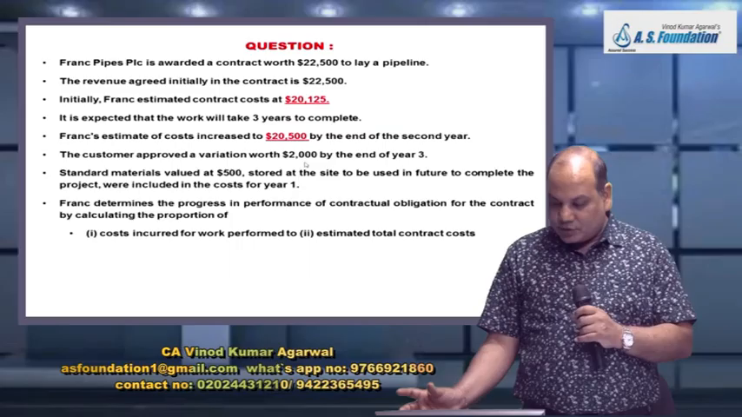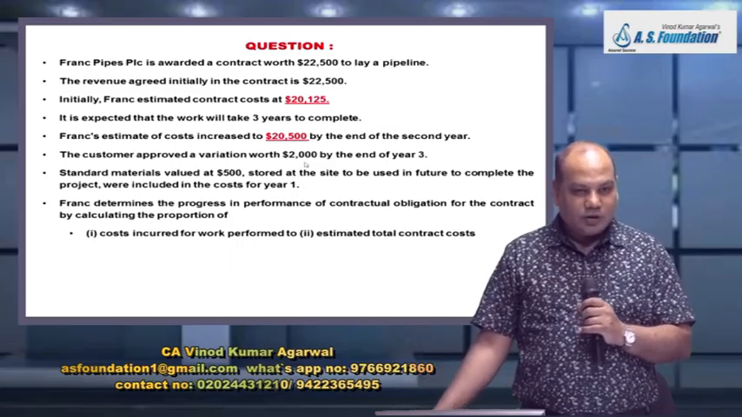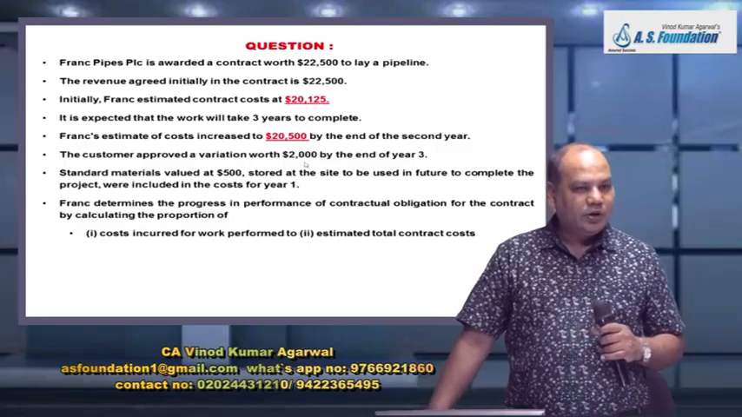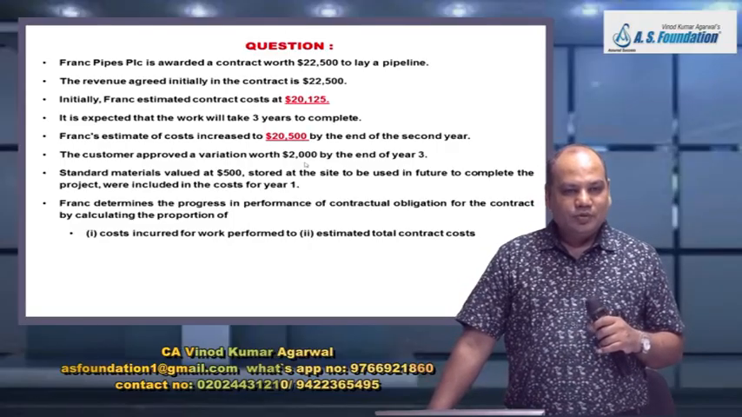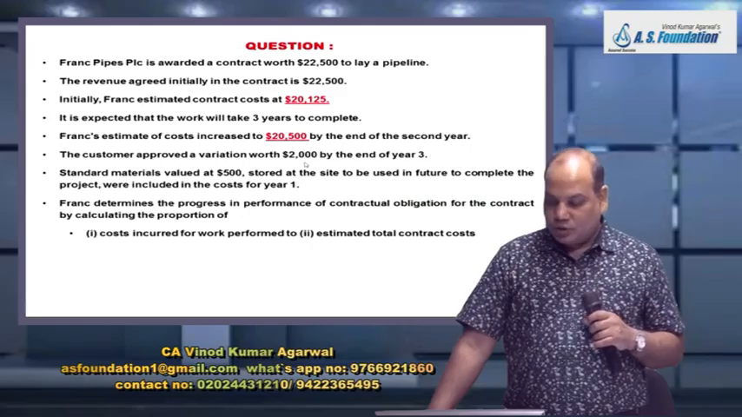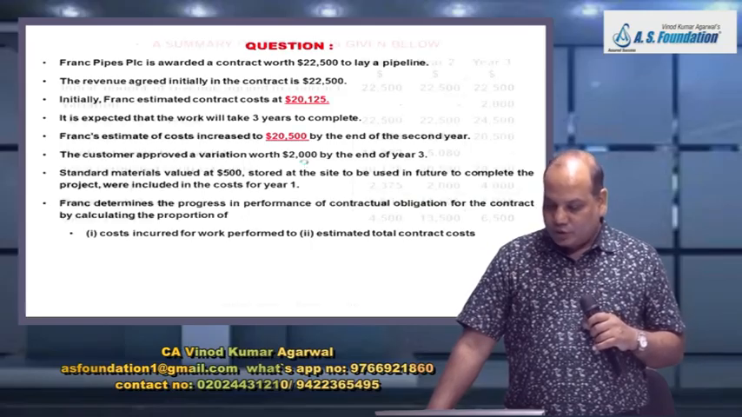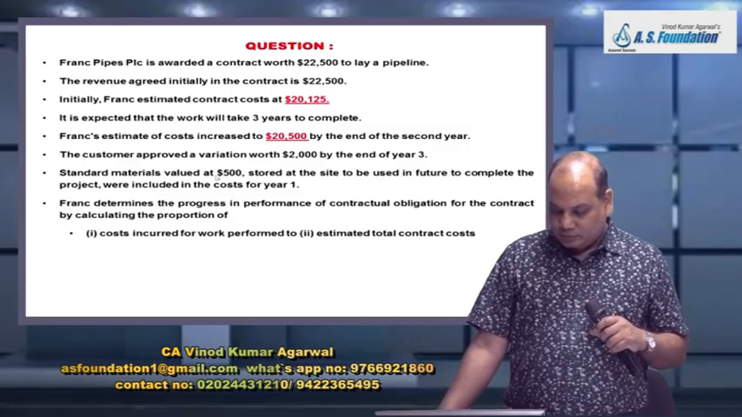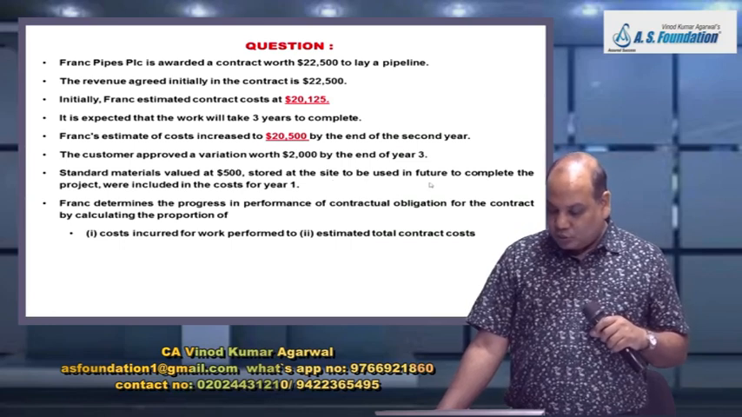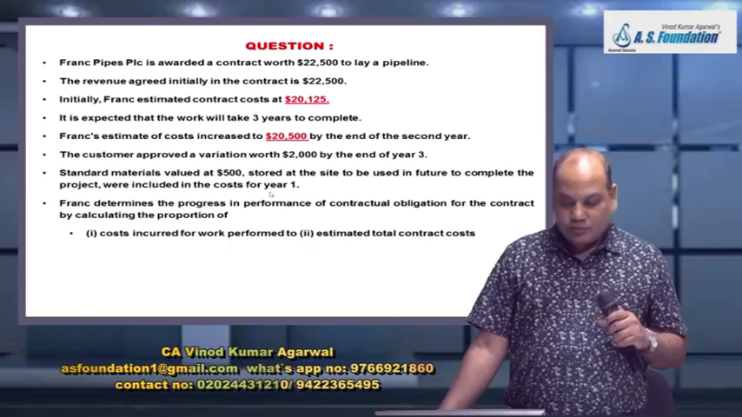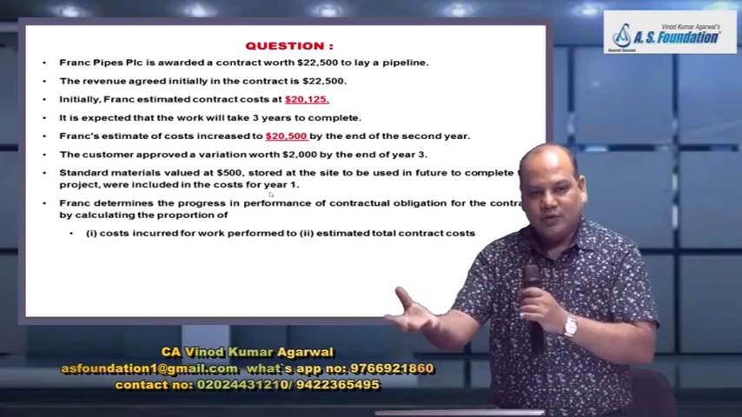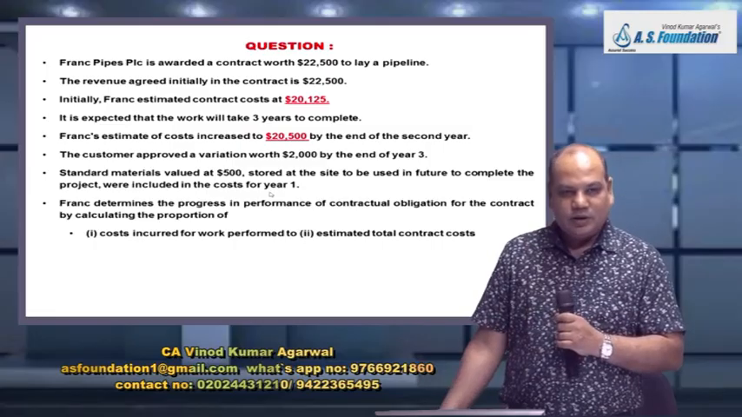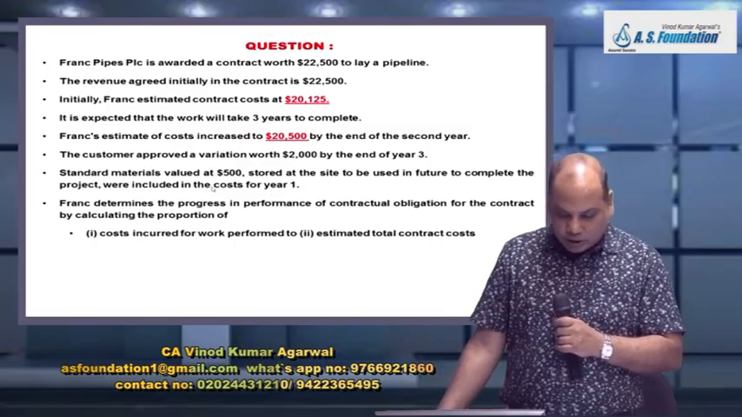So my transaction price will change in the third year. It will be 22,500 plus 2,000, which is 24,500. Wait. Standard material valued at $500 stored at the site to be used in future to complete the project was included in the cost for year 1. So this cost is for future activity. Remove it, show it as a separate asset, and remove it from the contract cost that is given to you in the problem.